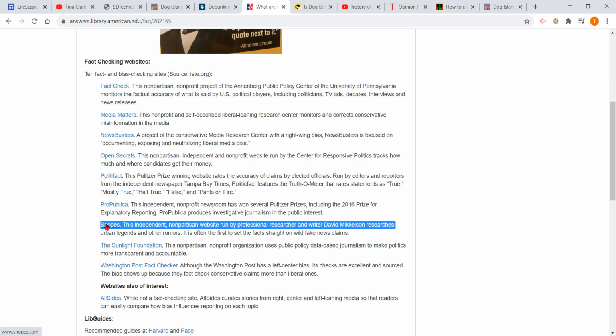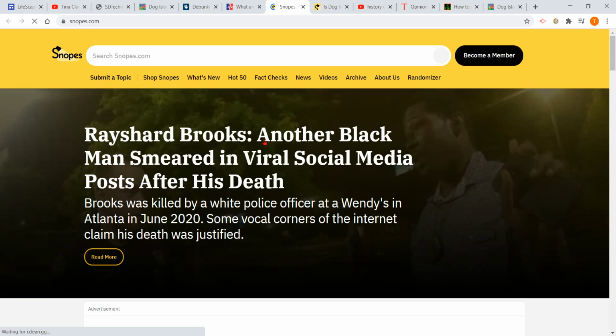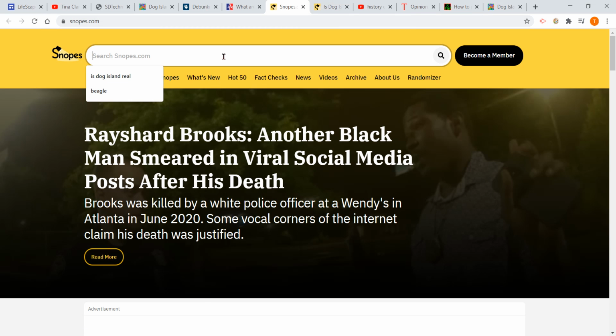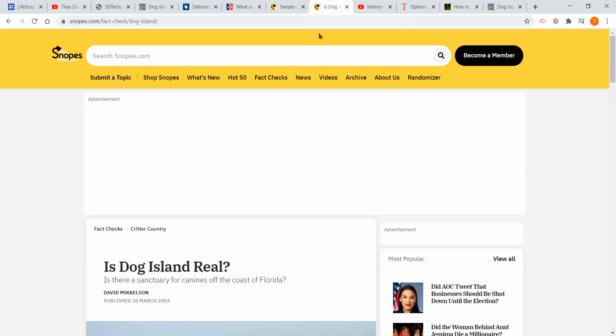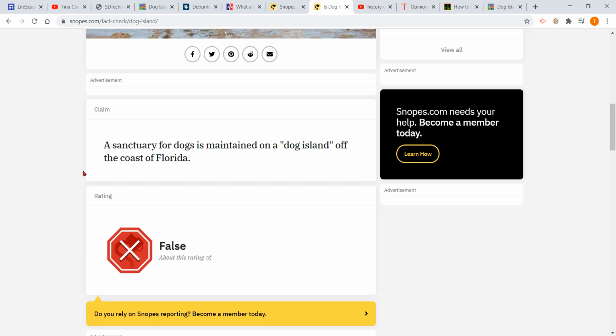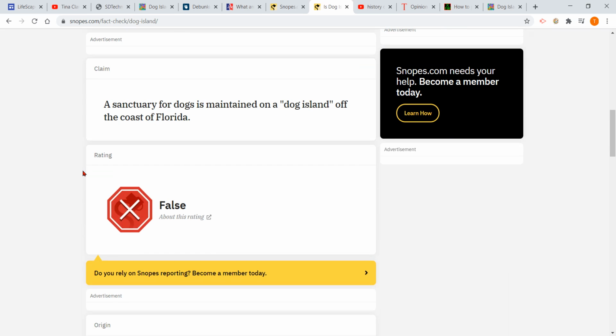bias toward politics. You can go to Snopes, and I did that already, so let me get to that. On Snopes right here, you could type in, is Dog Island real? And I did that, and let me bring that up. I typed in, is Dog Island real? There's a picture of dogs. Okay, so the claim: a sanctuary for dogs is maintained on a dog island off the coast of Florida. Well, Snopes is saying that is false.